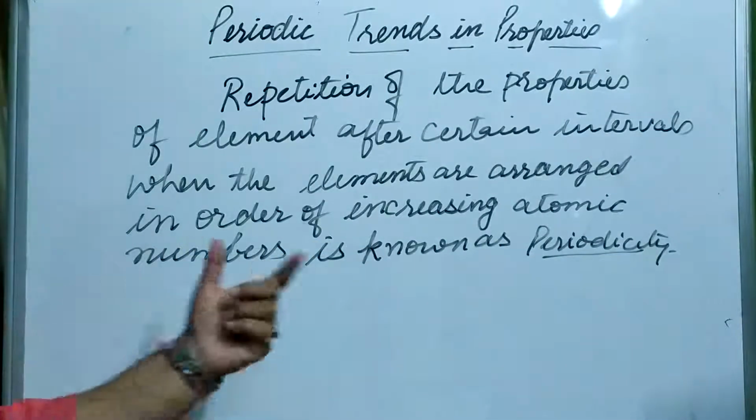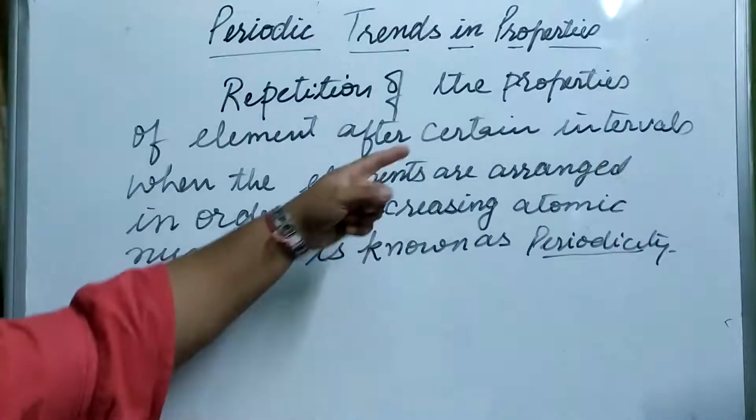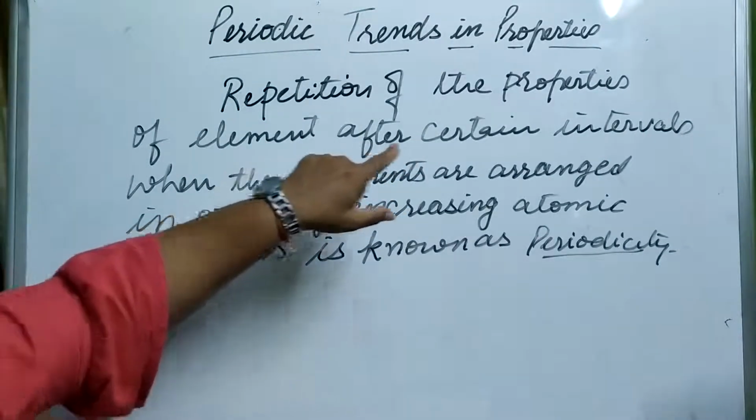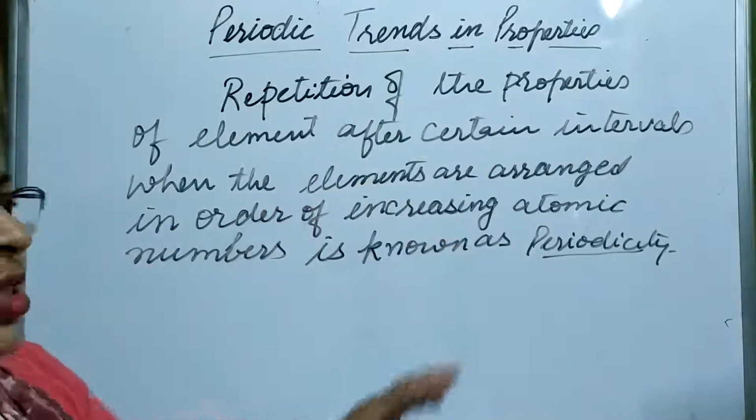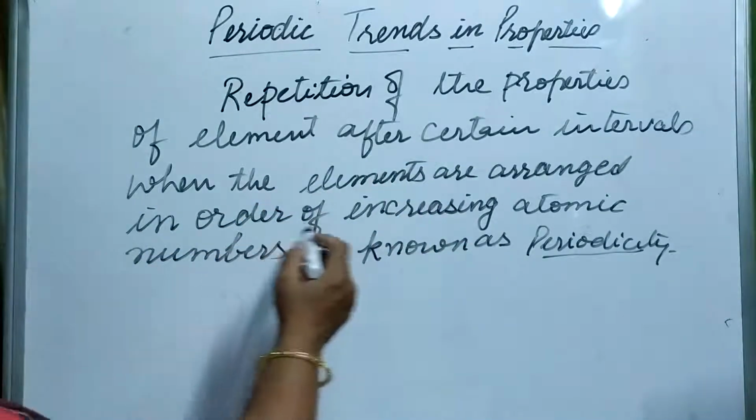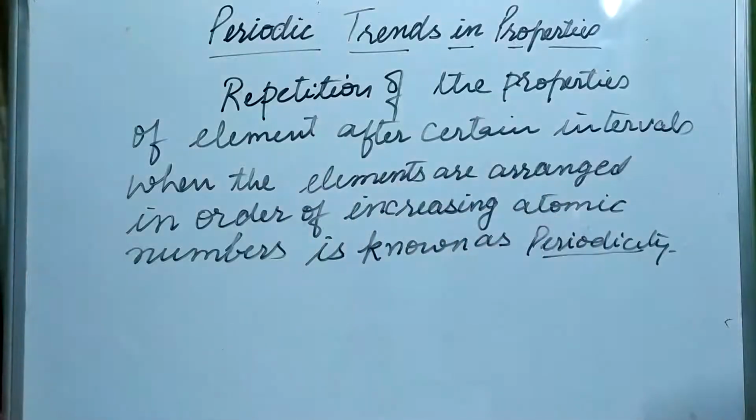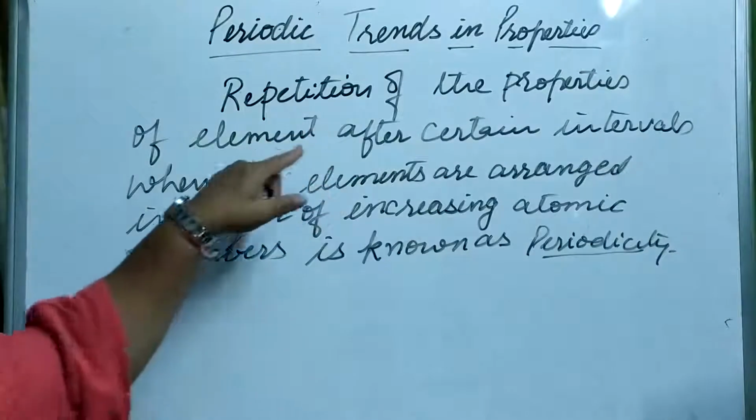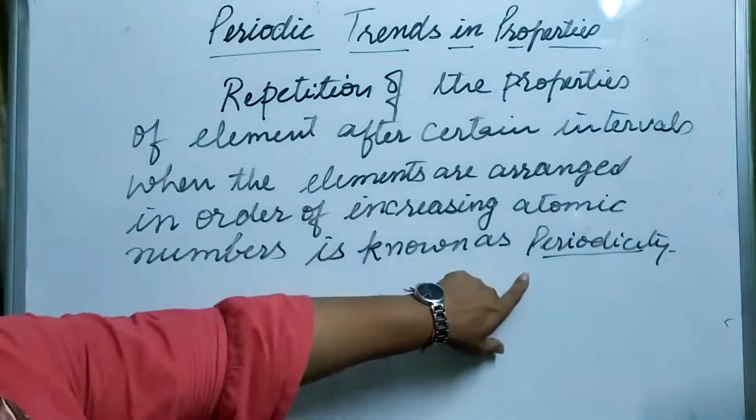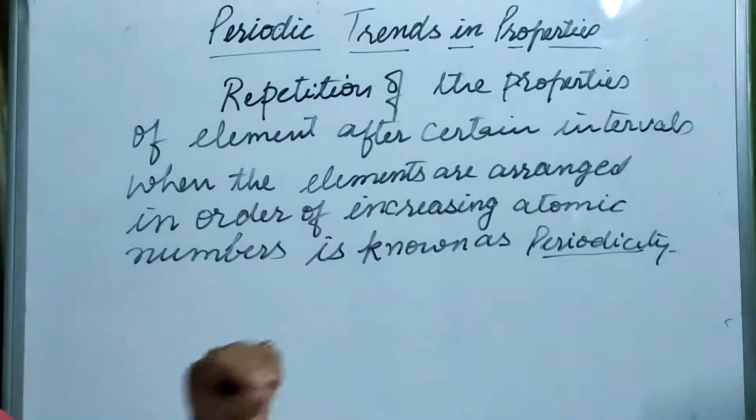Okay, so what is the periodicity? When the properties of an element repeat after some interval, elements are arranged in such a way that when they are arranged in increasing atomic numbers, then there is some repetition of the properties. So this is only called the periodicity. Now, what is the cause of periodicity? We have discussed earlier in previous classes also. The cause of periodicity is its electronic configuration.